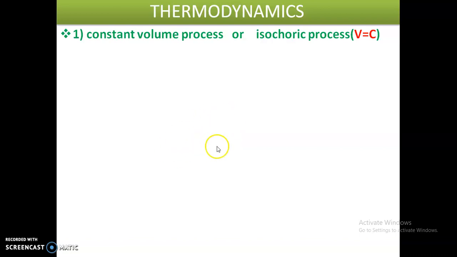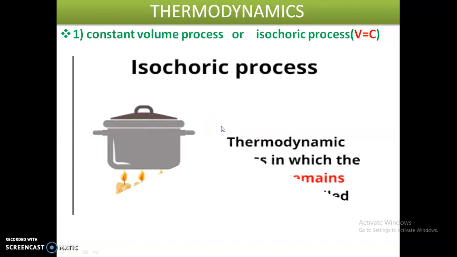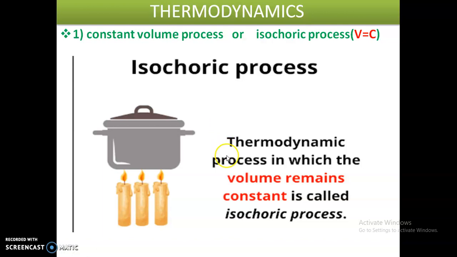The thermodynamic process in which the volume remains constant is called the isochoric process or constant volume process. The volume should be constant. That is the definition of the constant volume process or isochoric process.